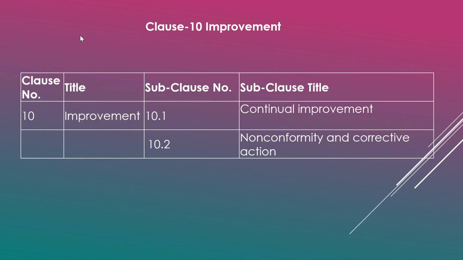Clause 1 till clause 9, we spoke about planning, implementing, documenting, doing the internal audit, evaluating. But now clause 10 says that even though you have all these processes, it is necessary for you to continuously improve your information security management system. And how to do that is being explained in clause 10 in detail. So let's dive into it.